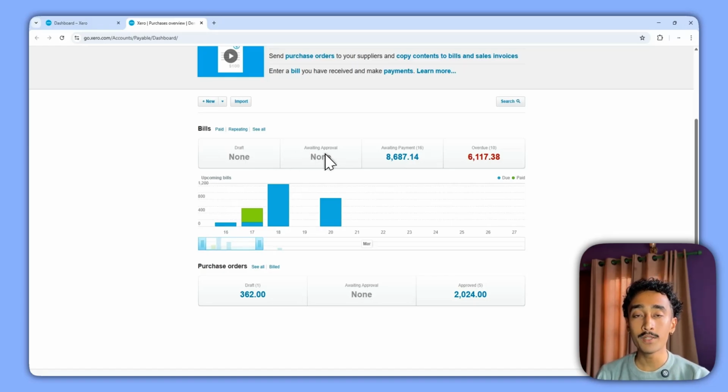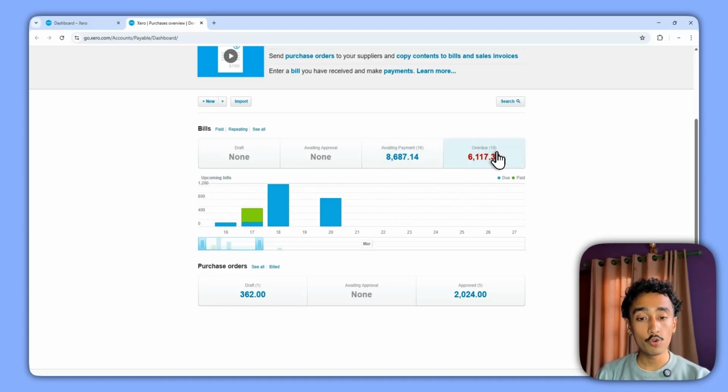The next one is awaiting approval. So these are a step above from the draft. So these have already been sent for approval, which needs to be approved by a senior accountant so that it can be integrated in the Xero system. And the next one is awaiting payments. So these are all the invoices that are yet to be paid from your side. So these are the invoices that have been posted to Xero, but you have not paid your supplier regarding these particular invoices. So these are the total amounts that are to be paid to your suppliers.